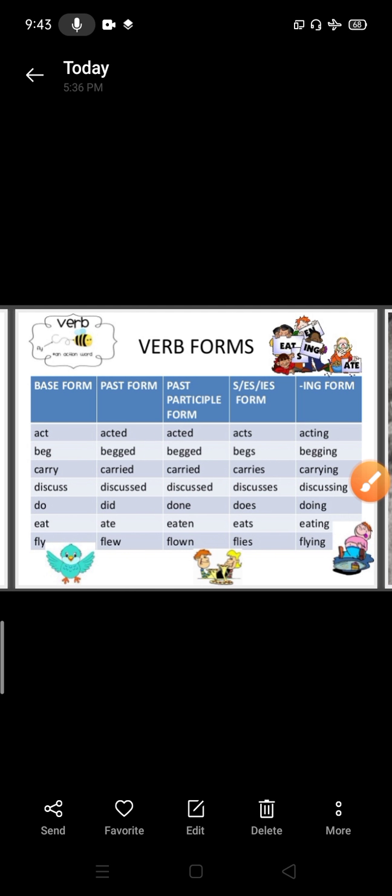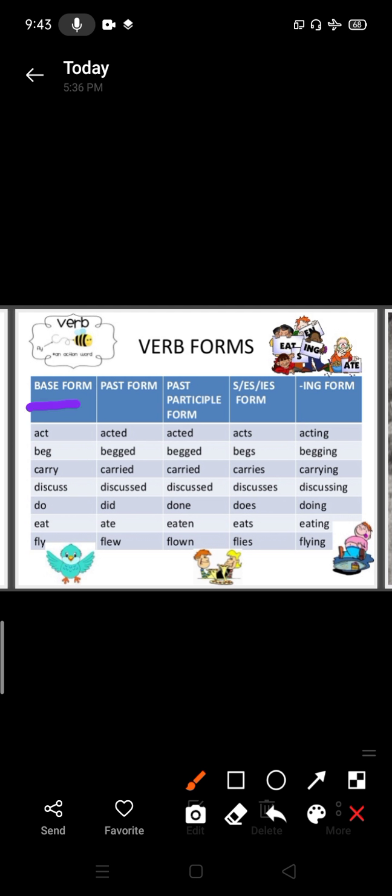Some of the verb forms are given here. Let's go through them one by one. Act, this is the base form, then past form, then past participle which we use in perfect tense, then s, es, ies while using present tense, and ing form while using helping verbs is, am, are, was, were, shall, will, etc. So act, acted, acted, the s form is acts and the ing form is acting.